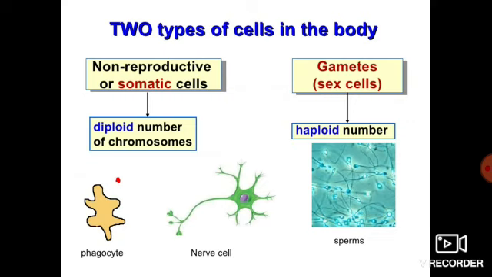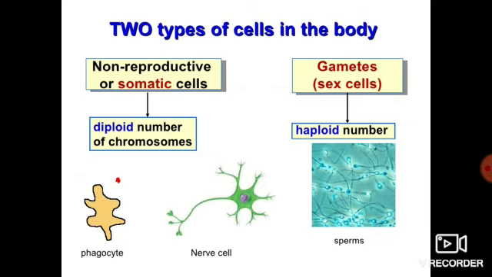Where is it present? Yeah, obviously in the human body it is present, but in the human body sex cells are also present, na? So which cells are considered to be somatic cells? Actually, in the human body, whether it is skin cells, liver cells, neurons means nerve cells, stomach cells, all those cells are having diploid number of chromosome. That means they are all somatic cells.